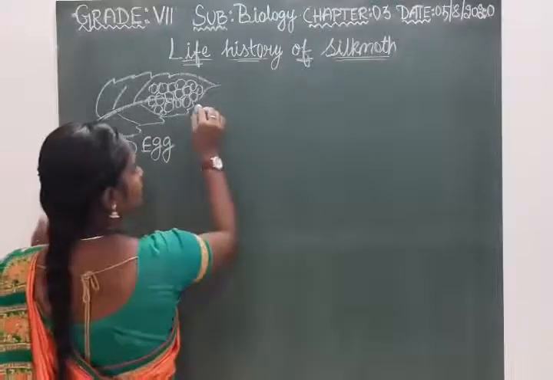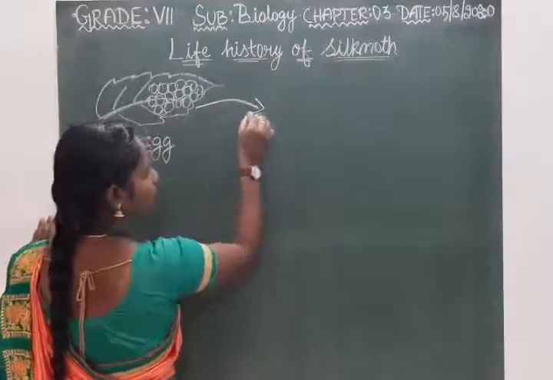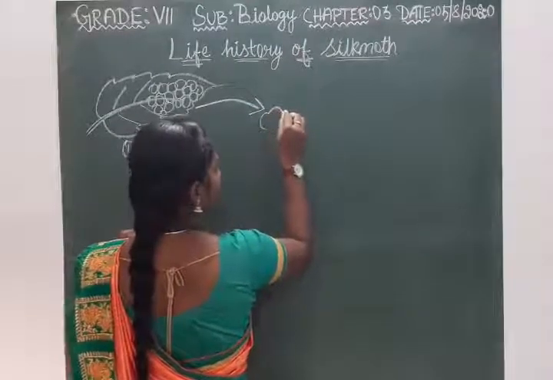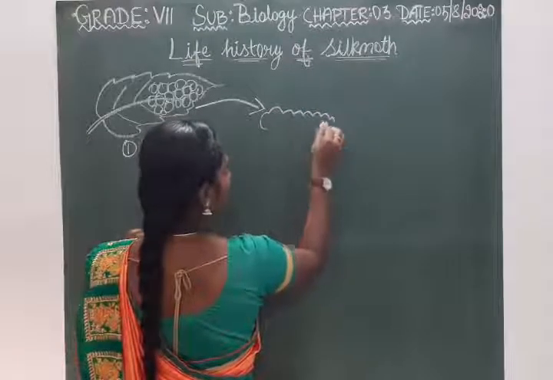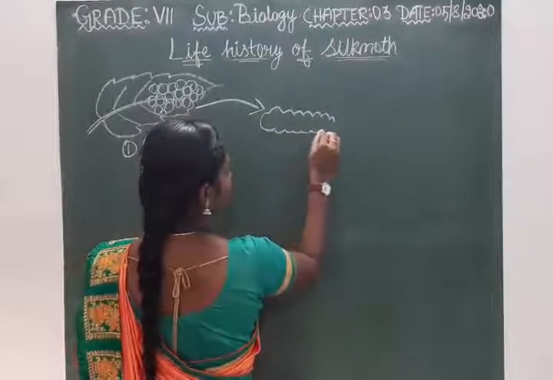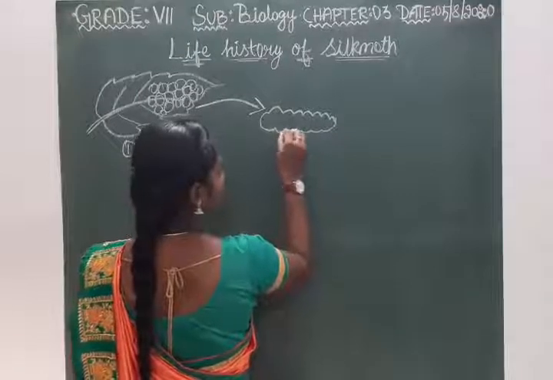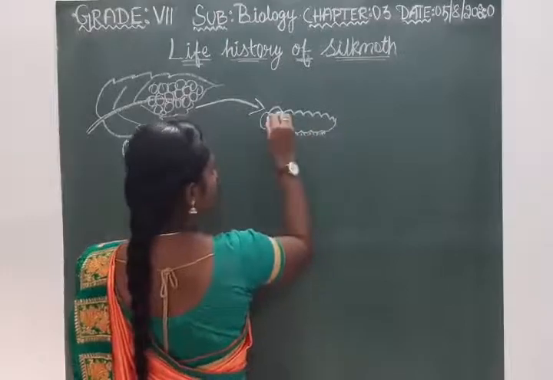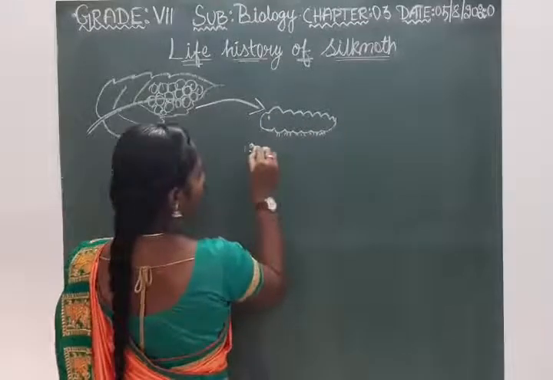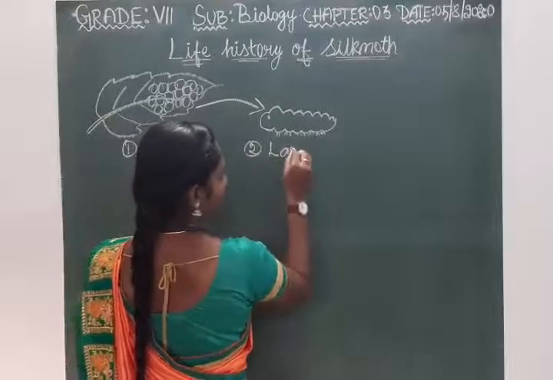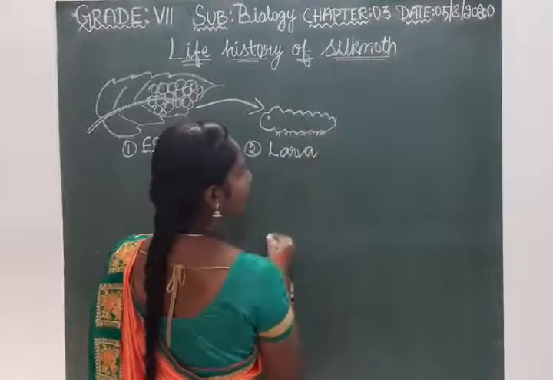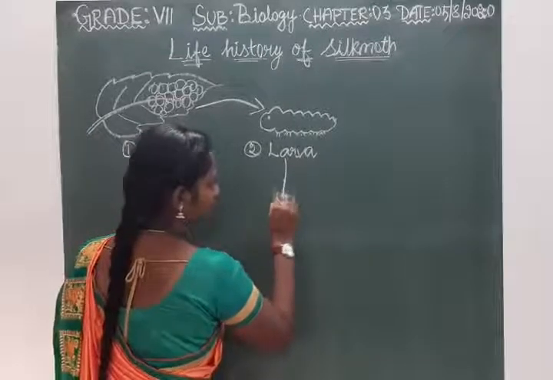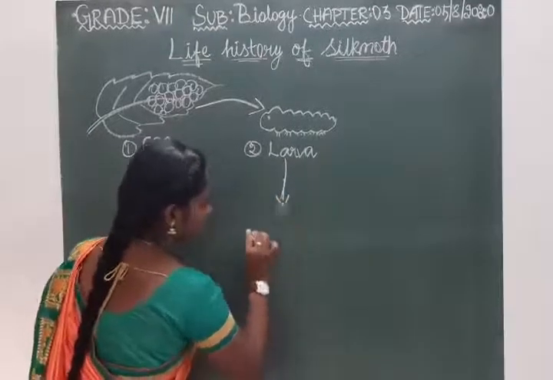And the second stage: this hatches out into the larva within a week. This second stage is the larva stage. And the third stage is the cocoon.